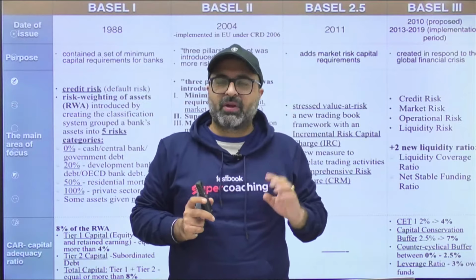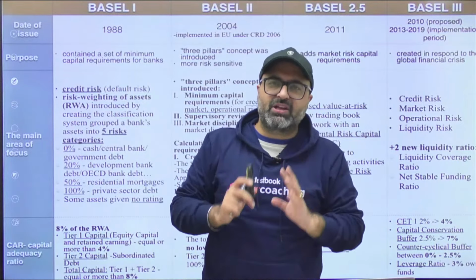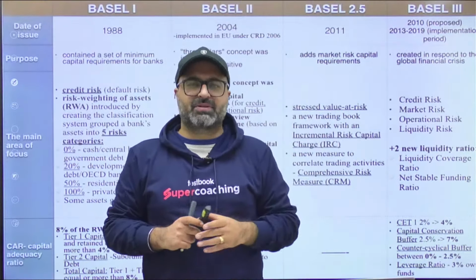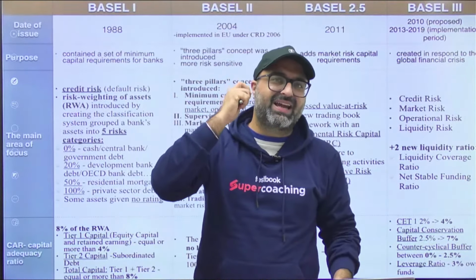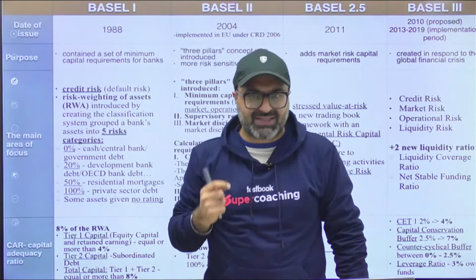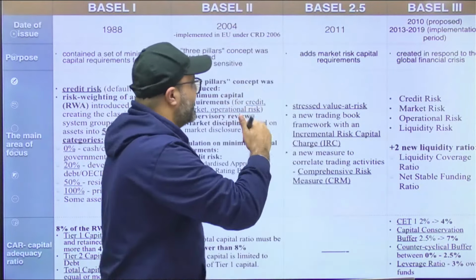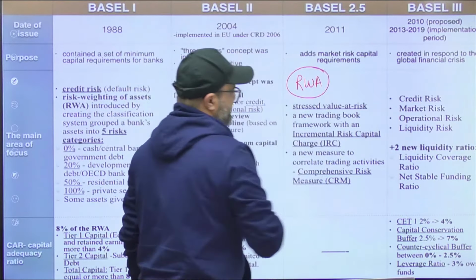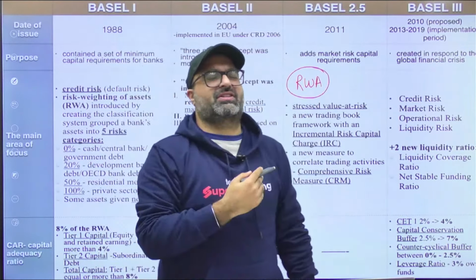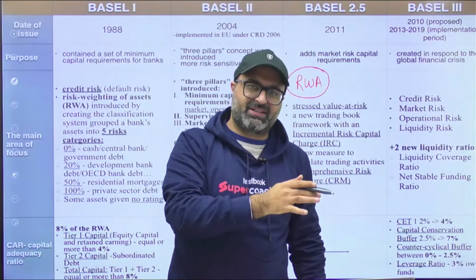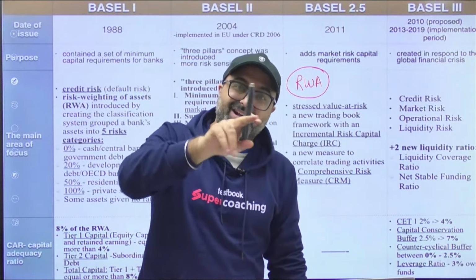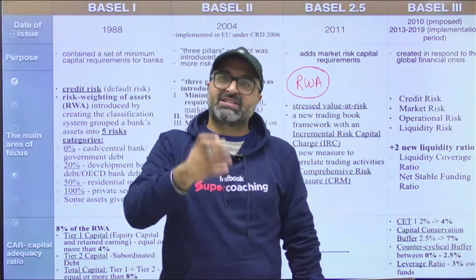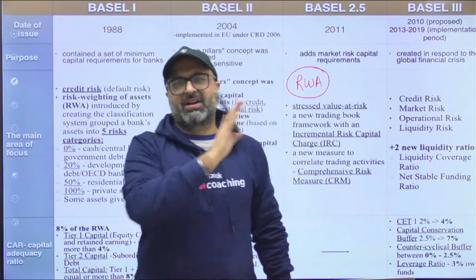That is the agenda. We all know that CAR, the capital adequacy ratio, should be greater than 8%, but according to RBI it should be greater than 9%. But do you know that CAR is the capital to risk weighted assets ratio? And what is this risk weighted assets? Risk weighted assets is the total risk, or I would say the sum of risk on the bank's every asset, which means the sum of credit risk, liquidity risk, reputational risk, market risk, and operational risk.